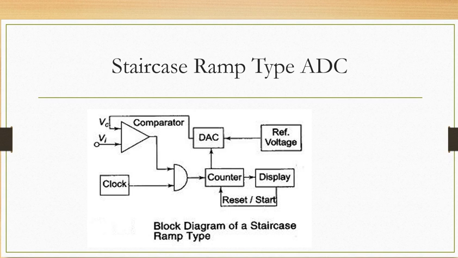While using the analog to digital converter, which type of analog to digital converter is used? If you want the fastest speed, then you have to use the flash type of ADC that we have already seen. If you want accuracy, then which type of ADC must be used? What are the advantages and disadvantages of different types of ADC and DAC, that also you must know. All these things we have covered in this syllabus, that is the data acquisition system.